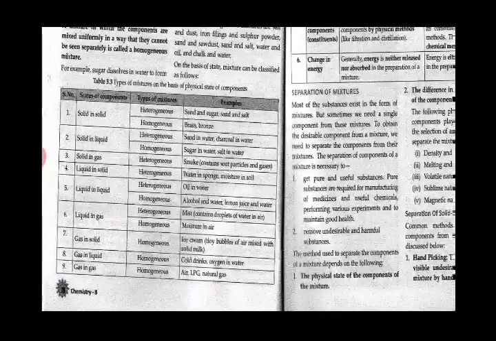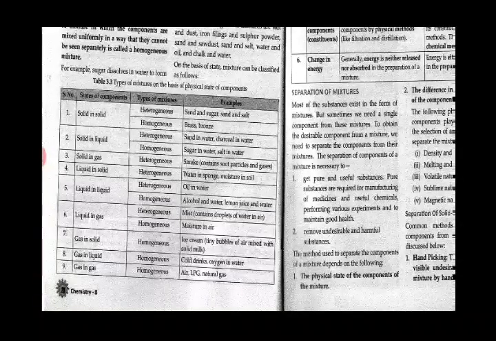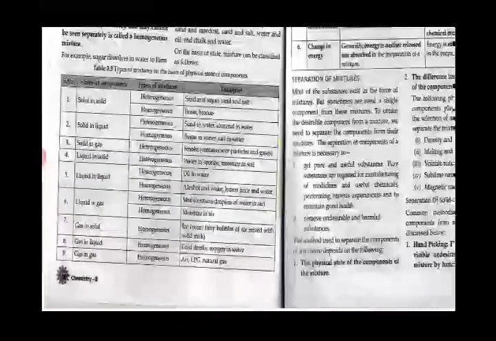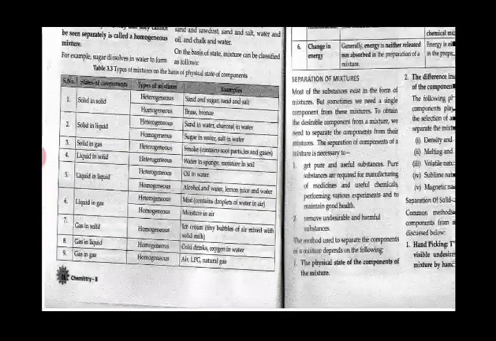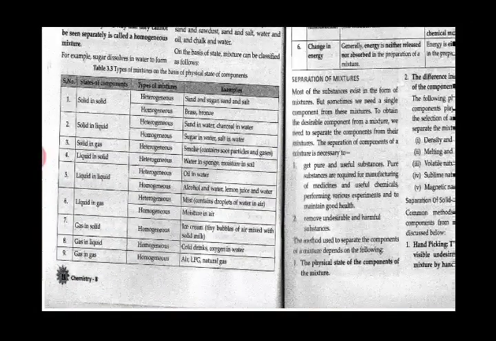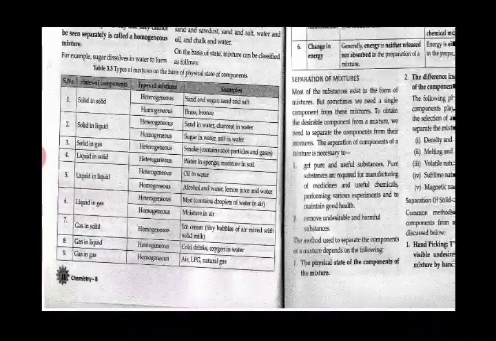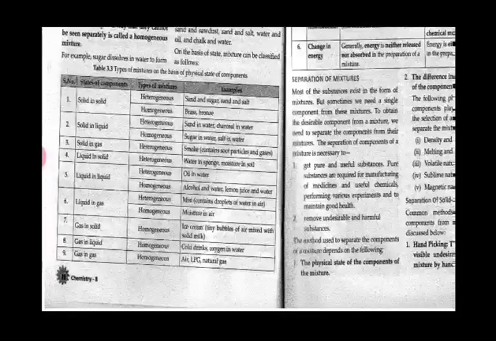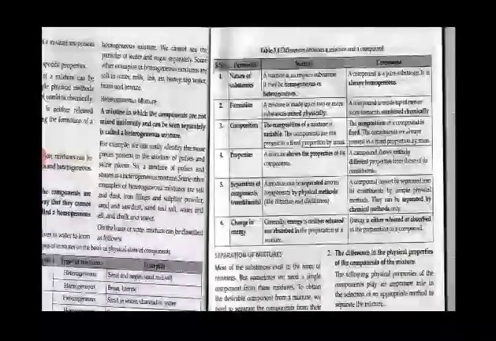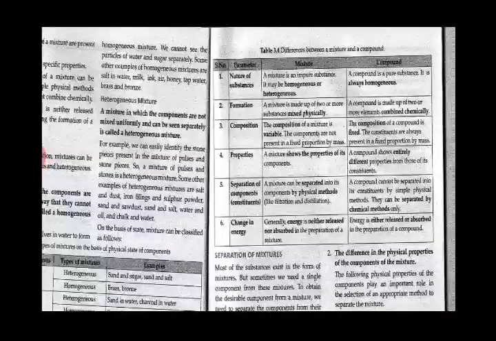Is that clear? Cold drinks are aerated drinks, generally compressed carbon dioxide is present. These become aerated just because of the presence of carbon dioxide. Then gas and gas, homogeneous example air, liquefied petroleum gas, that is the domestic gas that you are using for cooking. Then the natural gas. Is it clear?